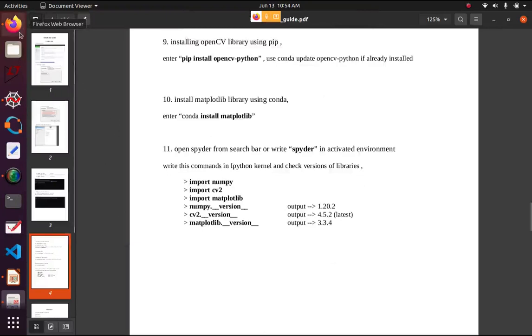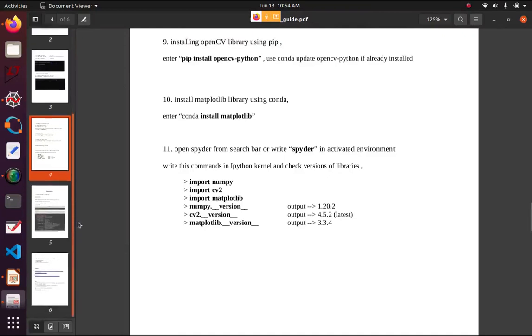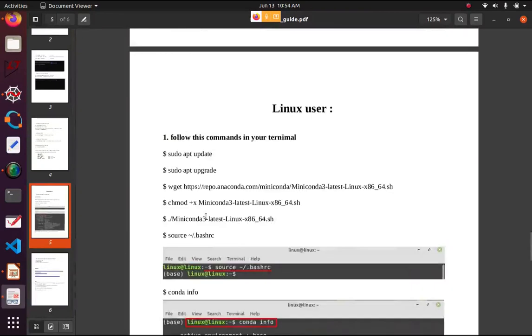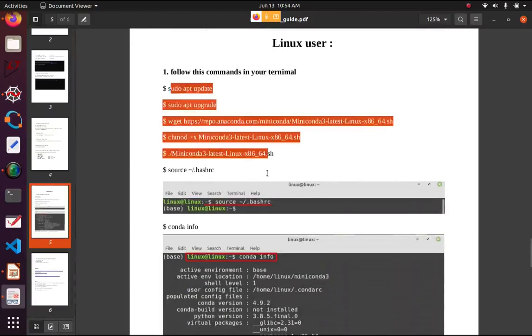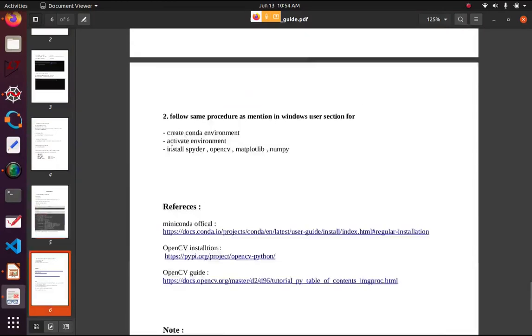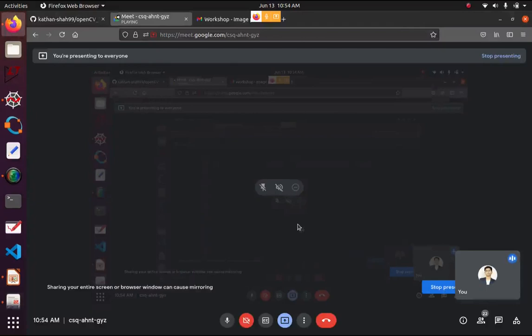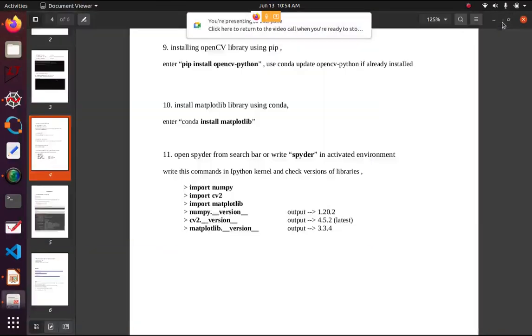Any language is good to go, no restriction. If you are using Linux, then it's a simple process with these commands. I'll wait for 5 minutes. If anyone doesn't have an error, then we'll move on to OpenCV.